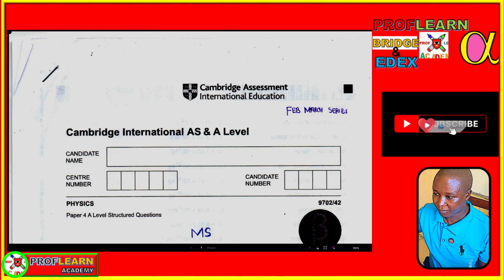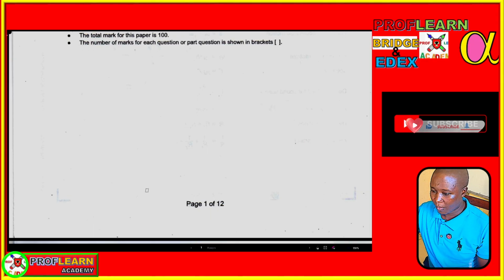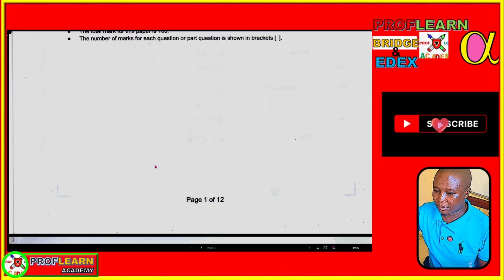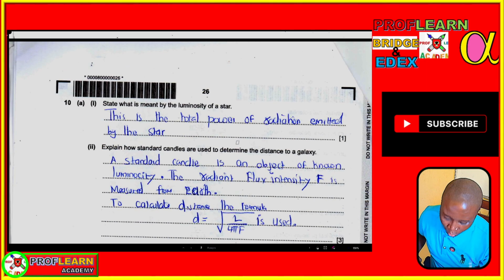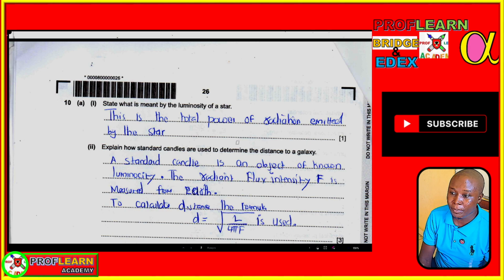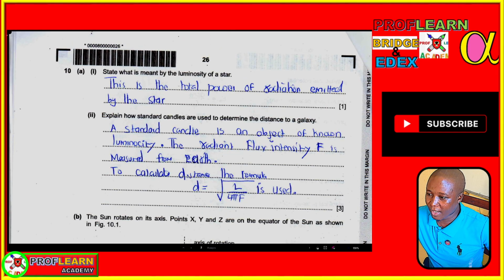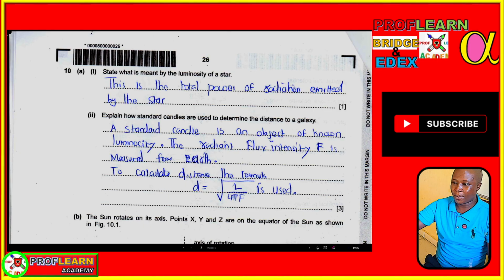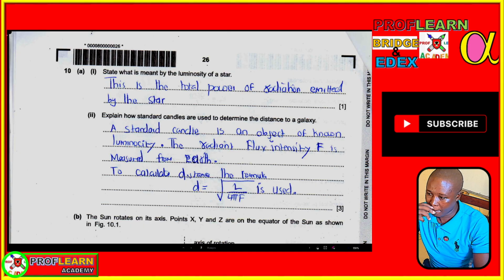Looking at this question, we are expected to state what is meant by the term luminosity of a star. From our notes, I've mentioned that luminosity of a star is basically the total power of radiation emitted by a star. It is the total power emitted by a star.